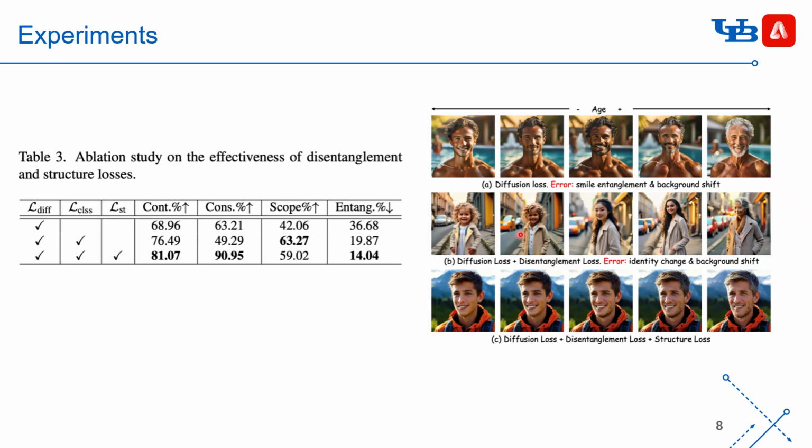We only change the age in the result. But the identity is changed a lot. So with the structure loss, we can make sure the identity will be the same, and we only control the age to increase and keep the intensity of the smile unchanged.